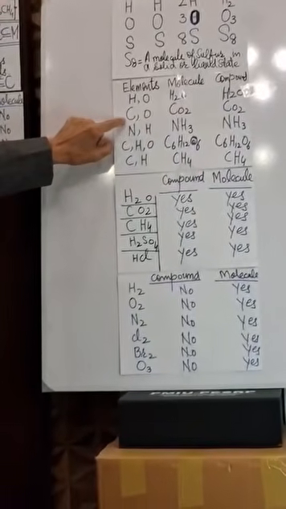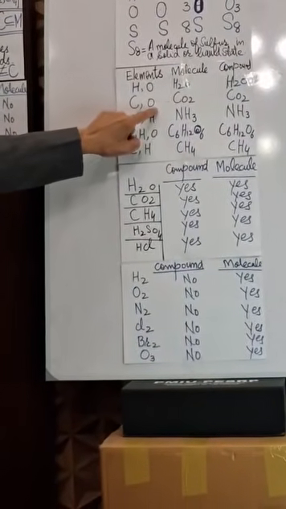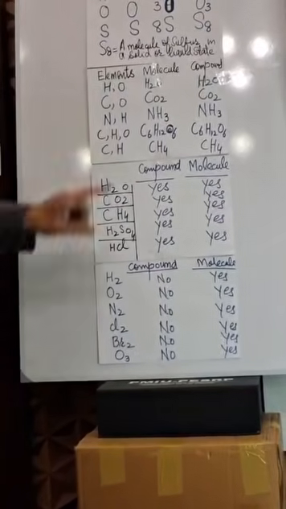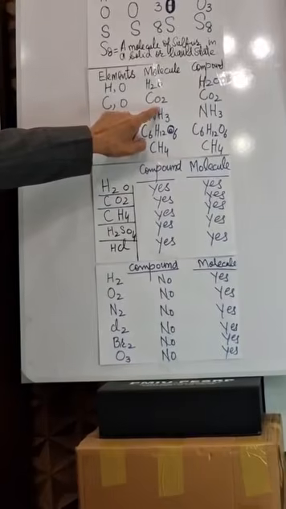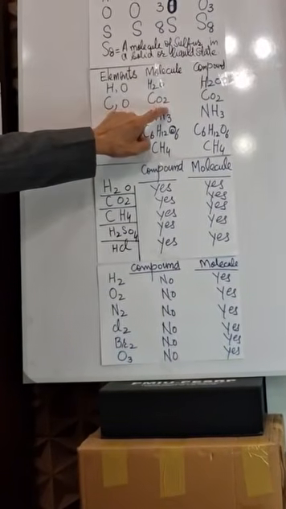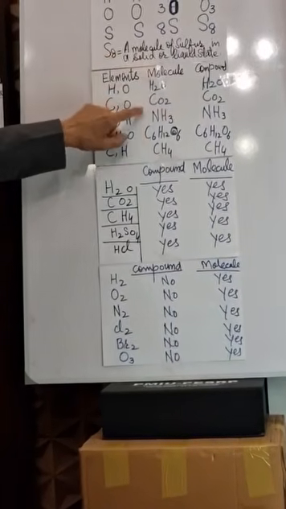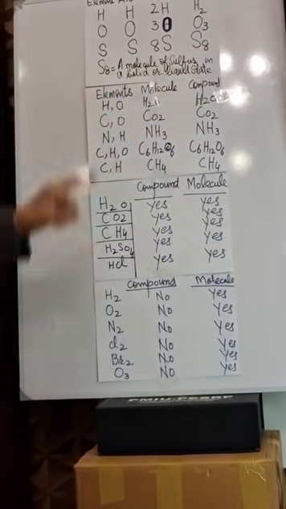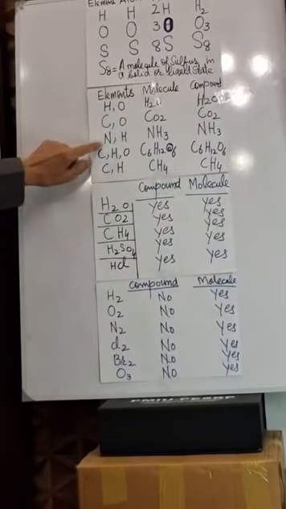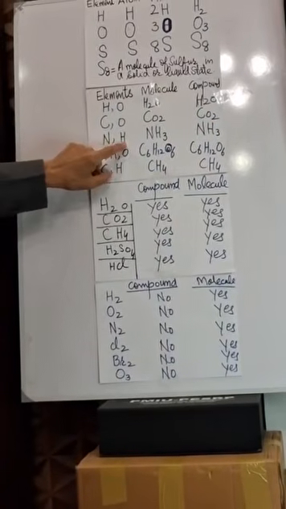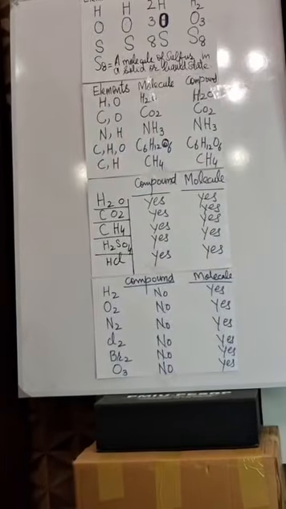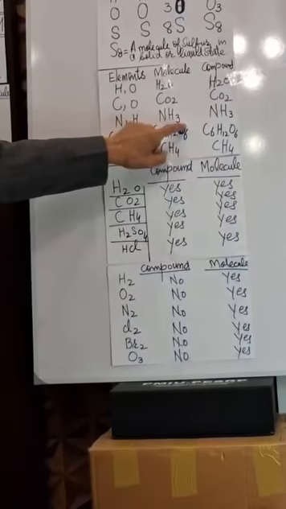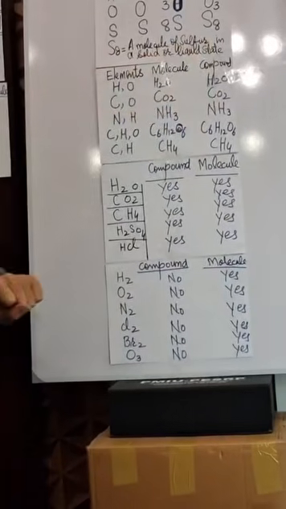Now, what is this? Carbon, oxygen, and they have been covalently combined, chemically combined, and they have formed carbon dioxide gas, CO2. Now, this CO2 is a molecule. CO2 is also a compound. It's a molecule also and a compound also. Now, this is the symbol of nitrogen. This is the symbol of hydrogen. They have been chemically combined. What has been formed? Ammonia gas, NH3. This is a molecule, but it's a compound also.